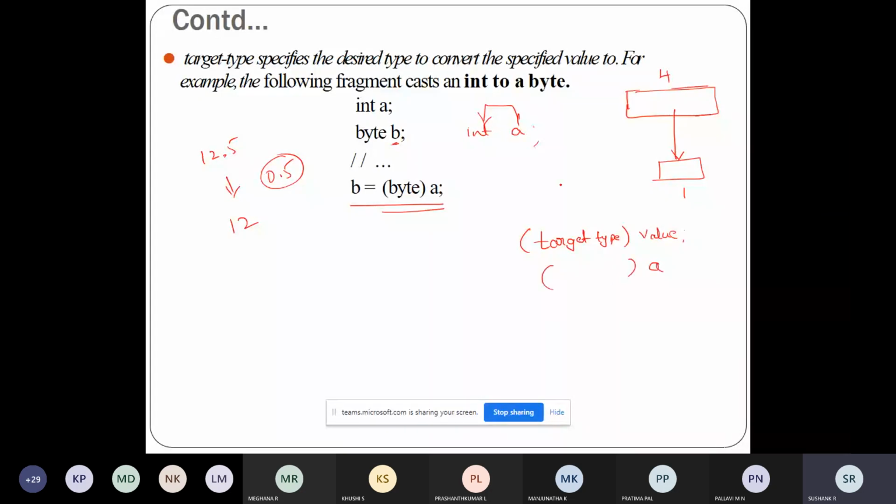I want to convert this a from integer to byte, so that's why I'm writing this line, byte a. This line is the process of converting from one data type to another data type through the programmer. This line will convert the a, which is an integer, to byte. So this is how the explicit conversion will take place.